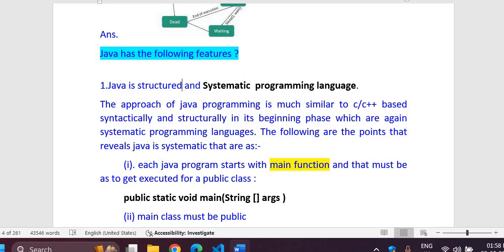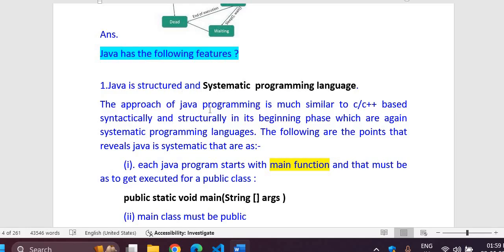The following are the points that reveal Java is systematic. Number one, each Java program starts with a main function. So the main function must be there, otherwise your program will not run. Although we have a static block, with which we can run a Java program without a main function, whenever it comes to projects and bigger programs, you need to have a main function, otherwise your program will not be able to run, or will not be able to place all the features which will be required by your project later on.